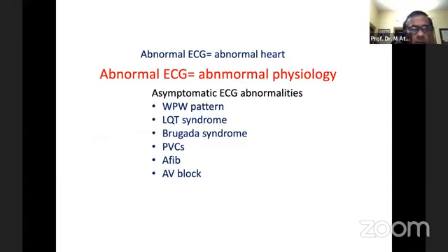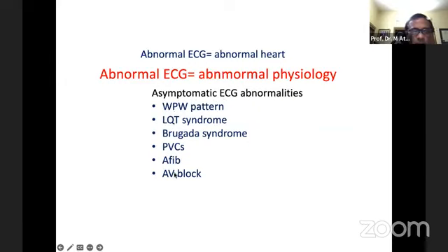So abnormal ECG is not always the abnormal heart. Abnormal ECG means abnormal physiology. That is true. There should be some abnormal physiology within the heart. There may not be structural heart disease. As for example, these are the examples.